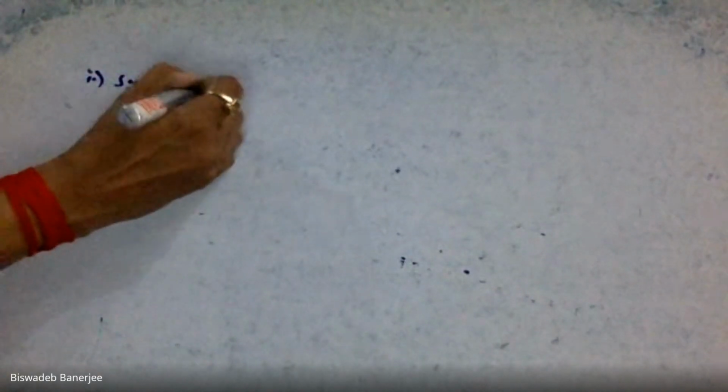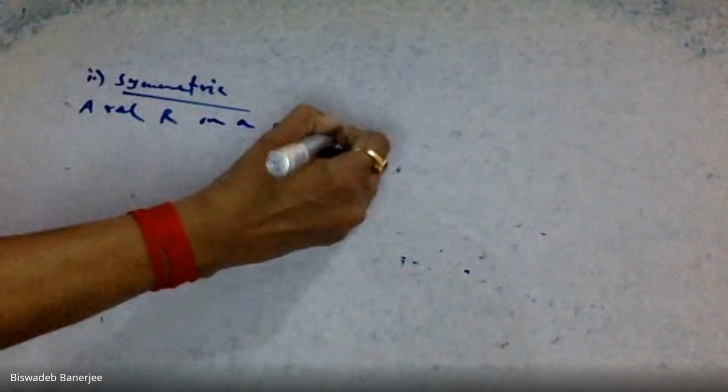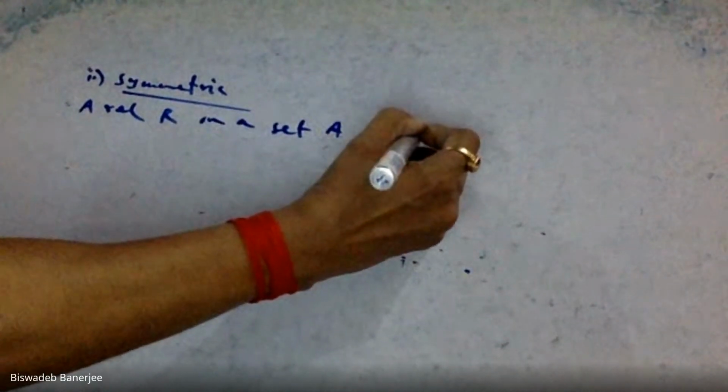So it's the first important relation, which is called a reflexive relation. Coming to the next point, the second type of relation is called symmetric. What is a symmetric relation? Write down the definition. I'm giving you a shortcut: REL means relation. A relation R on a set capital A is symmetric if